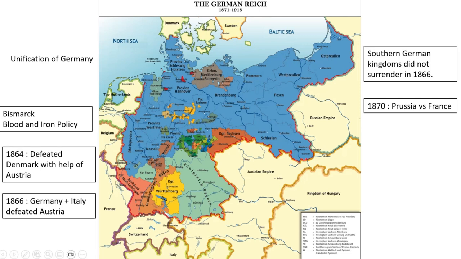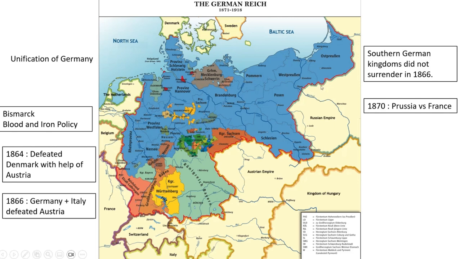France then was ruled by Napoleon III, who was the cousin of Napoleon, and he wanted to wage the war with Prussia only because he wanted the support of the French people. But he was defeated here, and thus the unification of Germany was completed around 1871. And from 1871 to 1918, you could see this.